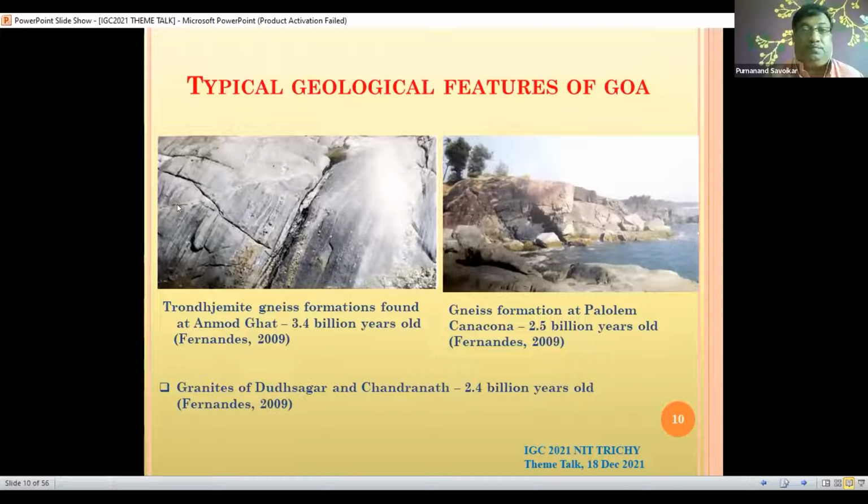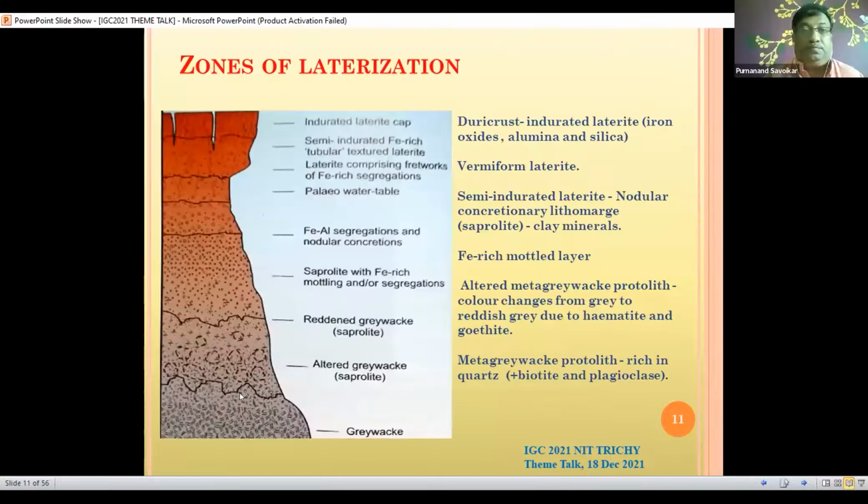So this gneiss formation is observed. We also observe it in a place called Kandgona, where the gneiss formation dates to 2.3 billion years. All these outcrops are seen in the open. You can see the granites in Dudhsagar and Chandranath, in Goa. So these are the varieties of rocks which we see in Goa. This process takes place. The basic rock you find in Goa is greywacke.